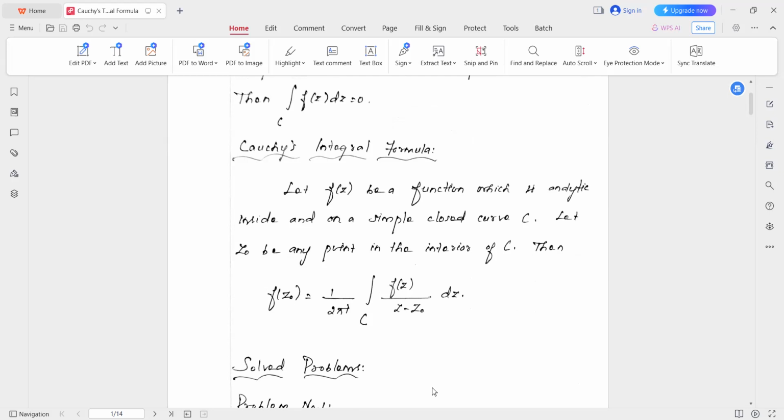Okay. So as in Cauchy's theorem, we have a simple closed curve C, and f of z is analytic in this simple closed curve.